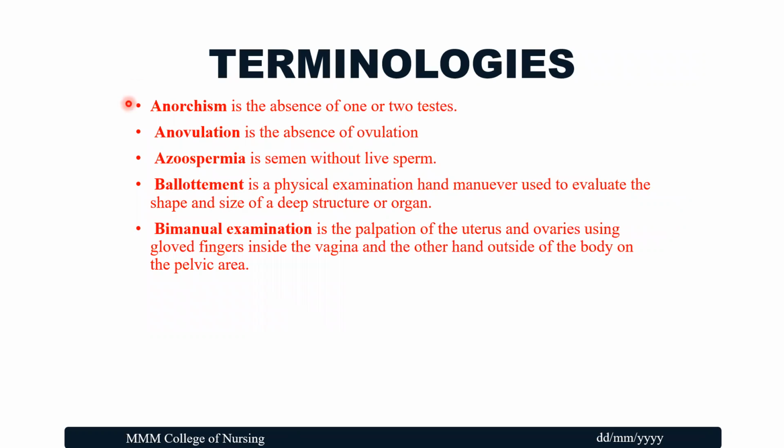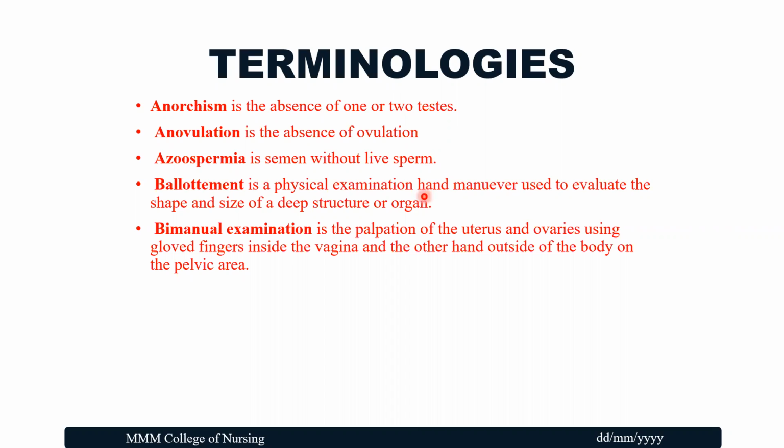Let's move on. The first terminology is anorchism. Anorchism means the absence of one or two testes. And anovulation is nothing but the absence of ovulation. The third one is azoospermia. It is nothing but semen without live sperm.